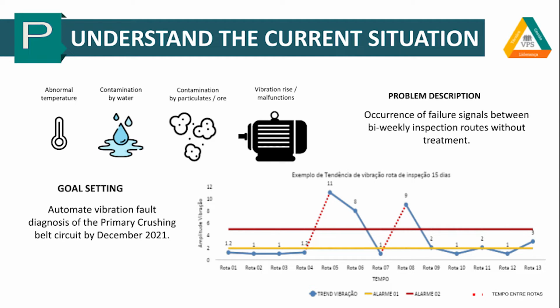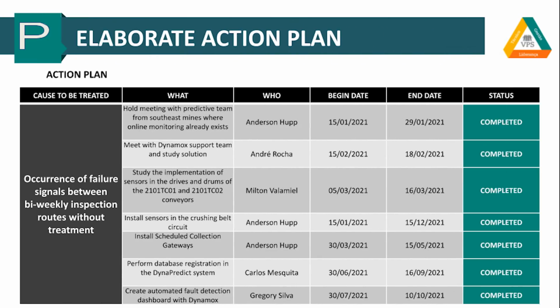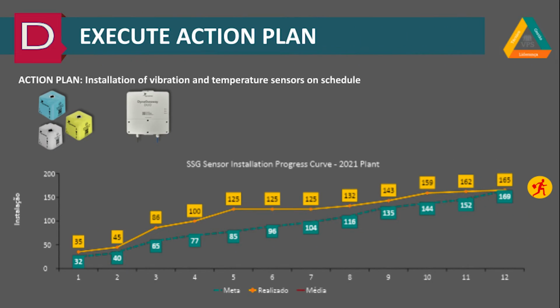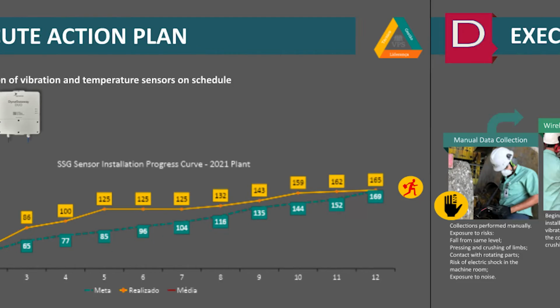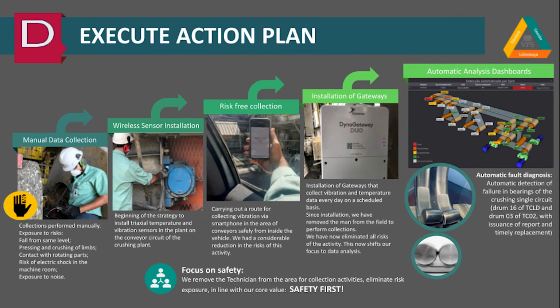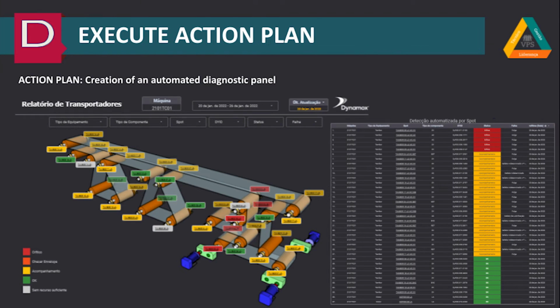Automate the vibration diagnosis of the primary crushing belts circuit until December 2021. For an effective treatment of the cause of the problem, an action plan was prepared and executed after aligning across different teams and the installation of wireless sensors along the conveyors. The action plan was successful and resulted in the creation of an automated detection dashboard, which can be used to assess the health status and view a diagnosis for each monitored asset.